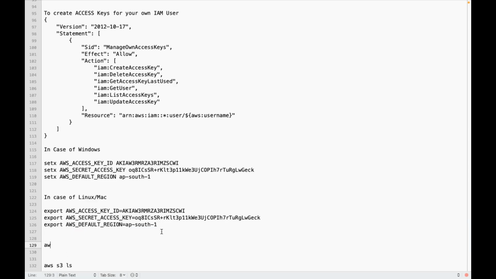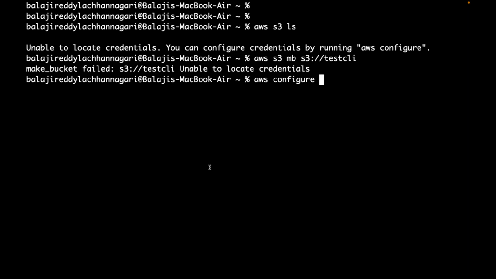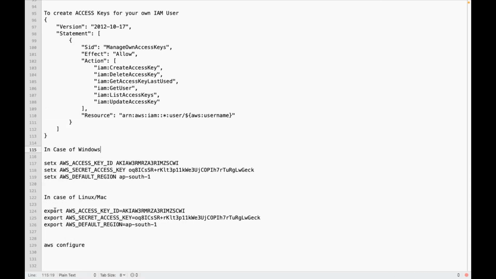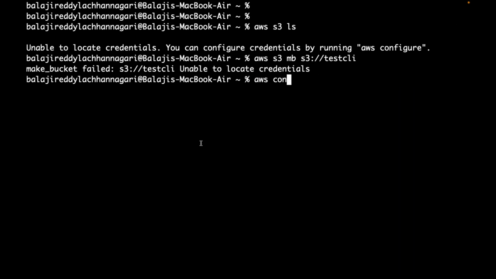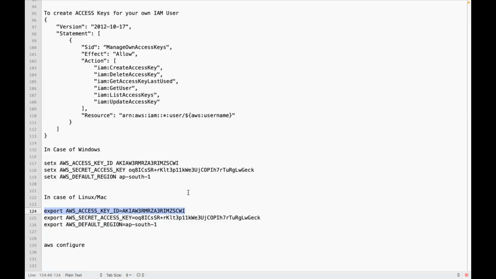Otherwise, one more option, you can execute the aws configure command, and it will ask for username and password, I mean to say access key and secret key. It's up to you whether you do it like this. Now let me show that I can set something like this also. Instead of aws configure, I can say export like this. I'm using a MacBook.